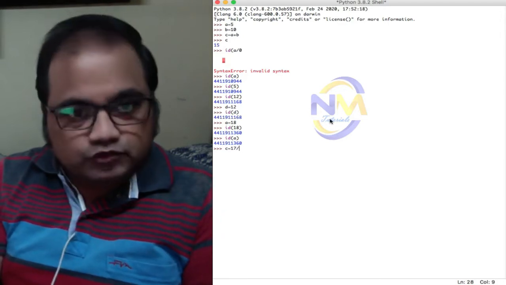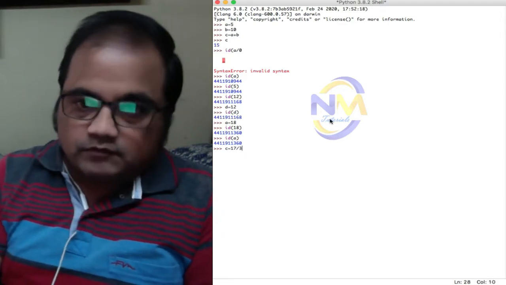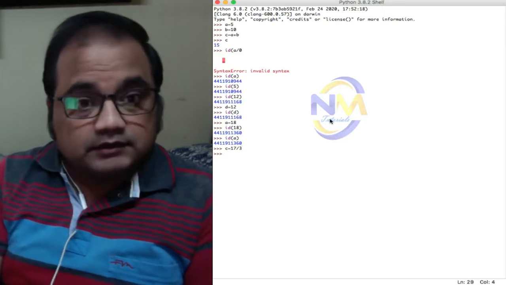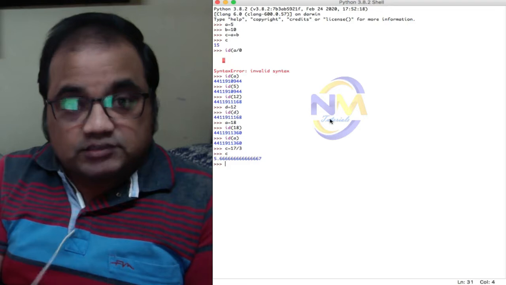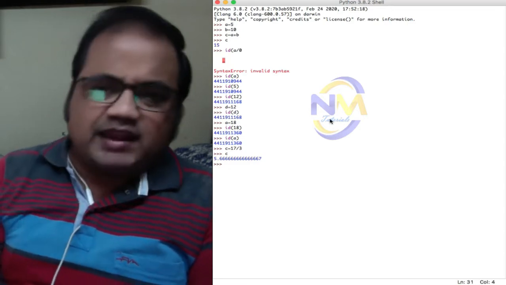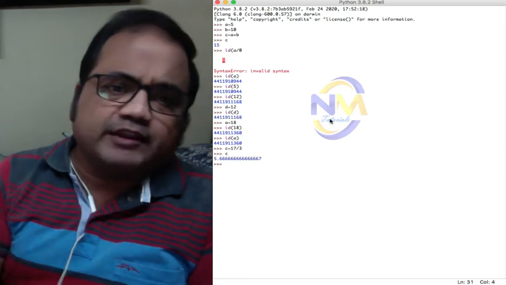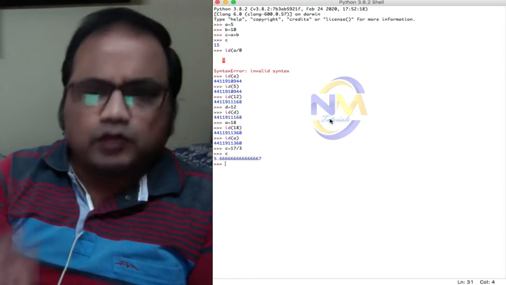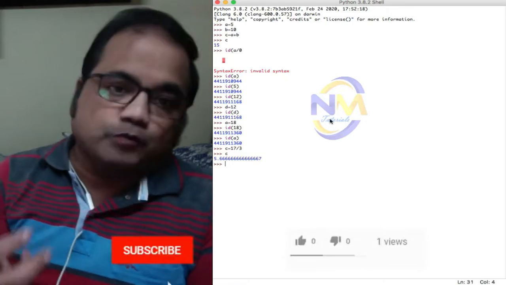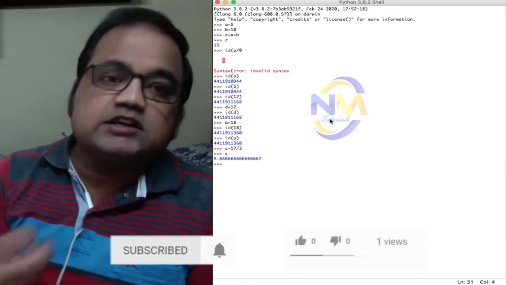The value of C, this is my result, right? In fraction, this is my float value, floating point value, right? But I don't want floating point values. So what I can do, I can use the integer division operator.